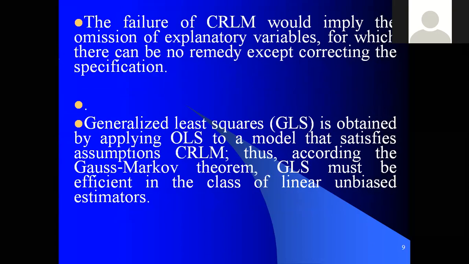And for example, here the failure of CLRM would imply the omission of explanatory variables for which there can be no remedy except correcting the specification. When we are following the classical linear regression model, would we imply the omission of explanatory variables? When we omit those explanatory variables, there is no remedy except correcting the specification. Sometimes, when we get some problems, we need to omit some variables, that is, delete some variables from the model. For example, if there is a correlation between independent variables, we can remove some unimportant variable from the model. That is one thing.